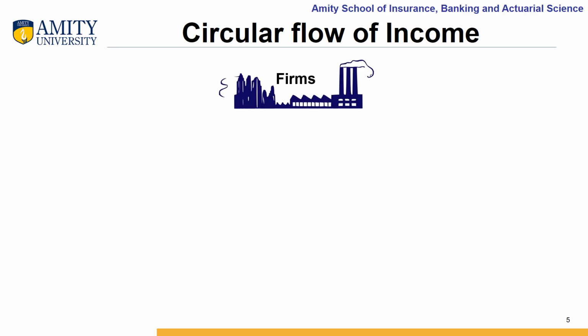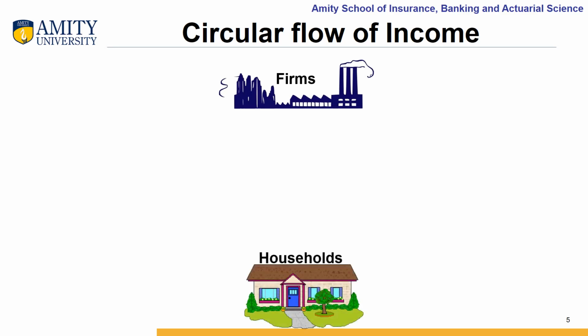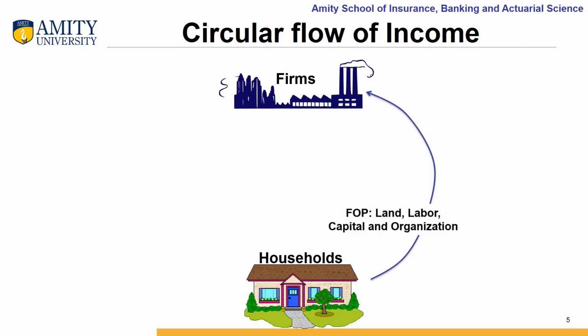Now, who will provide these factors of production? For this, we have households in an economy. These households provide these factors of production to the organizations or business firms in the form of land, labor, capital, and entrepreneurship. As a result, these business firms will start operating, they will produce different goods and services. Now, for providing these factors of production to these organizations and business firms, these business firms will pay back to the households in the form of factor incomes.